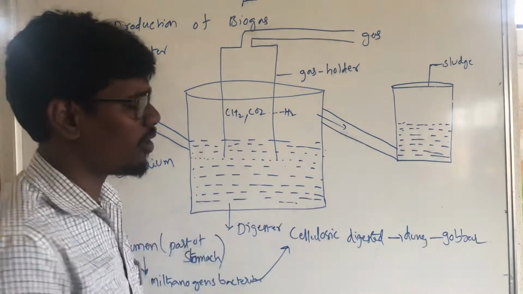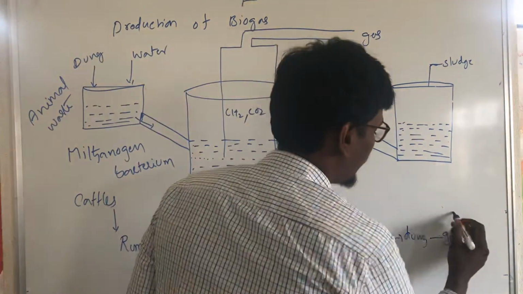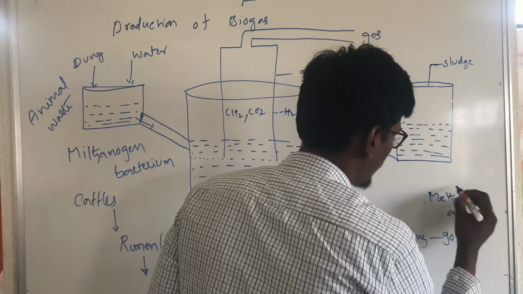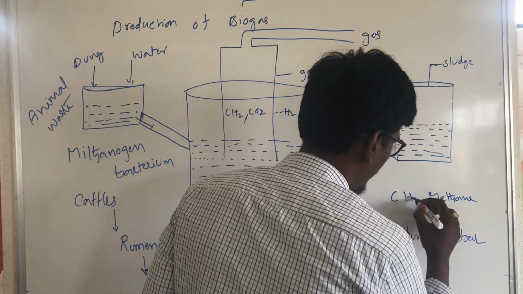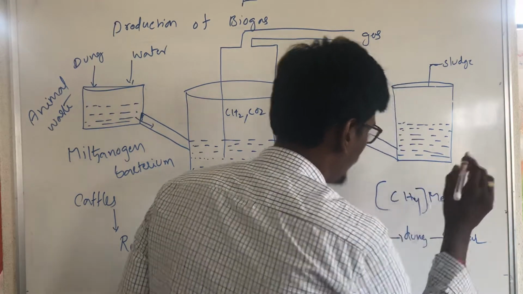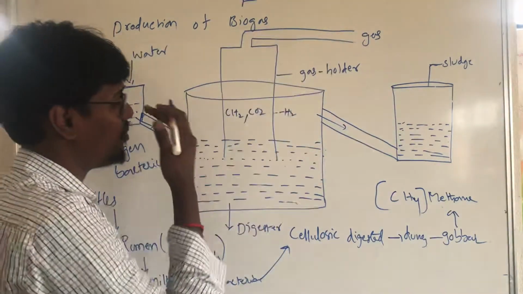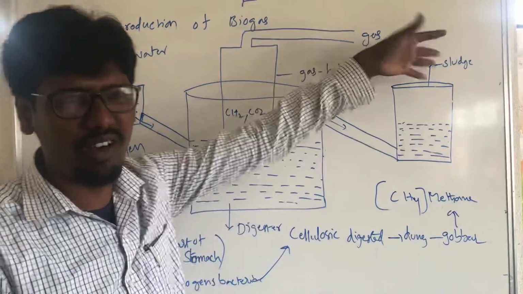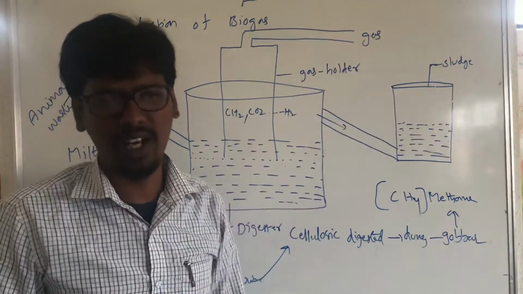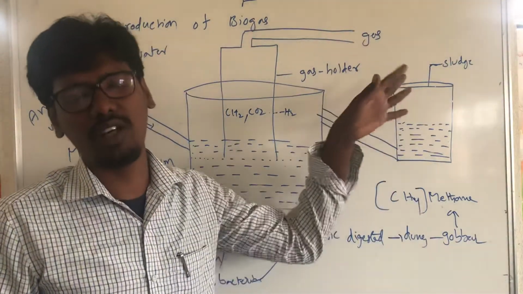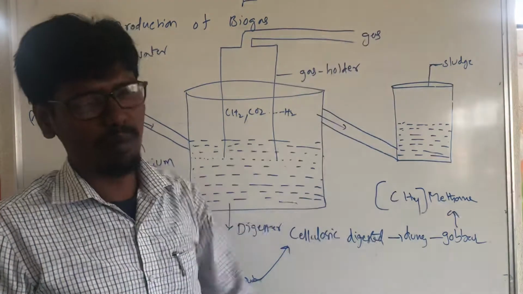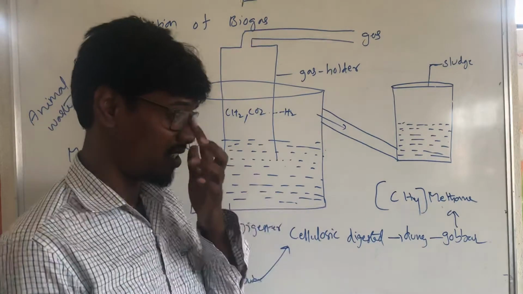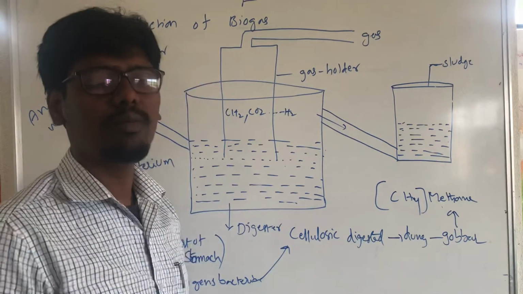That is called methane gas, CH4. Methane gas is released in a high amount. That gas will be directly connected to our houses or cooking rooms, used as biogas. Next, coming to the topic: microbes in biocontrol agents.